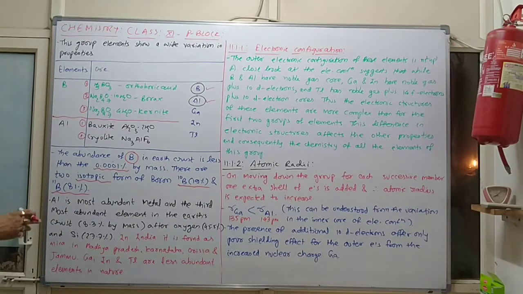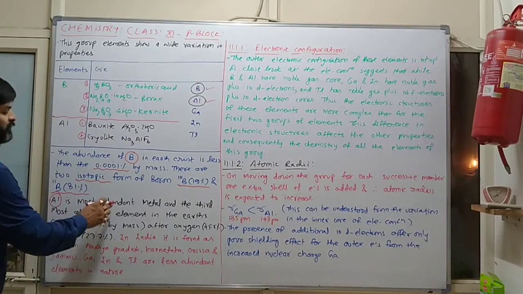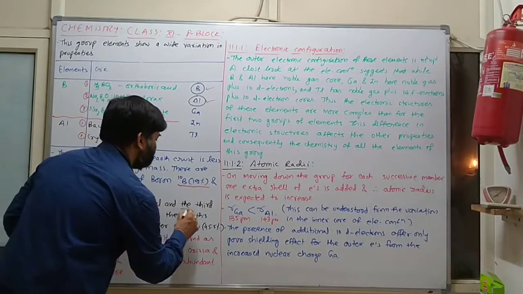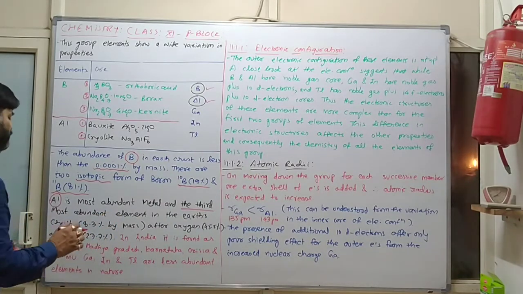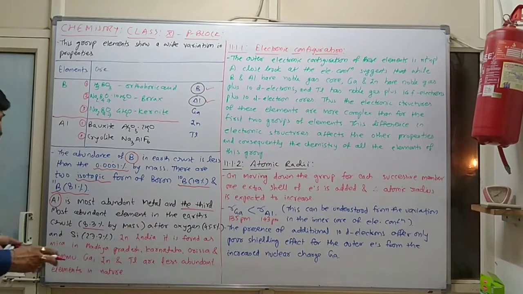Clear? Now the second important element is aluminium. Aluminium is the most abundant metal and the third most abundant element in earth crust, 8.3% by mass, after oxygen and silicon.